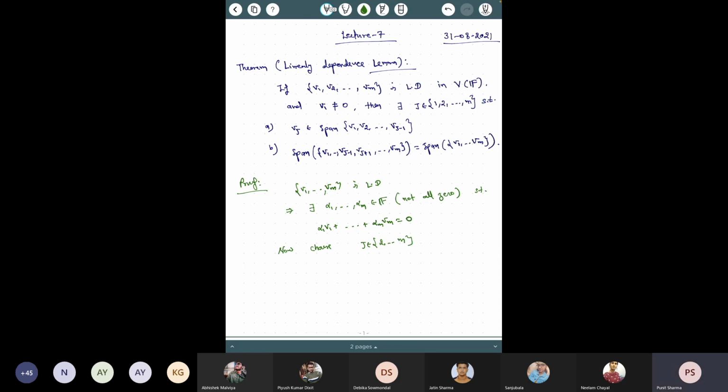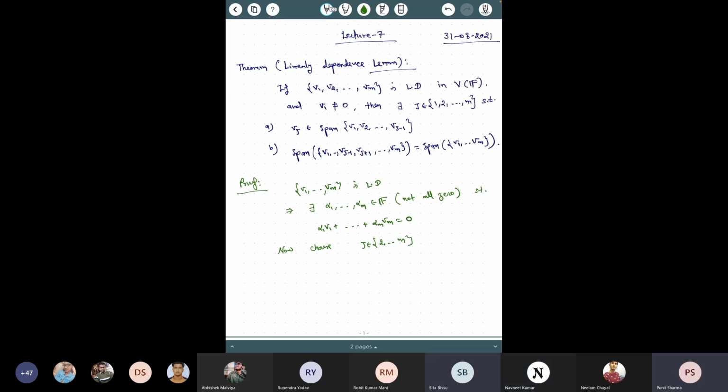So you are not saying it clearly. Let's take alpha 1 v1 on one side and everything else on the other side. Then sir, it will be because it is a linearly dependent set. Your voice is not clear. So we can write all the vectors in the combination of scalars. See, first read what you want to prove.